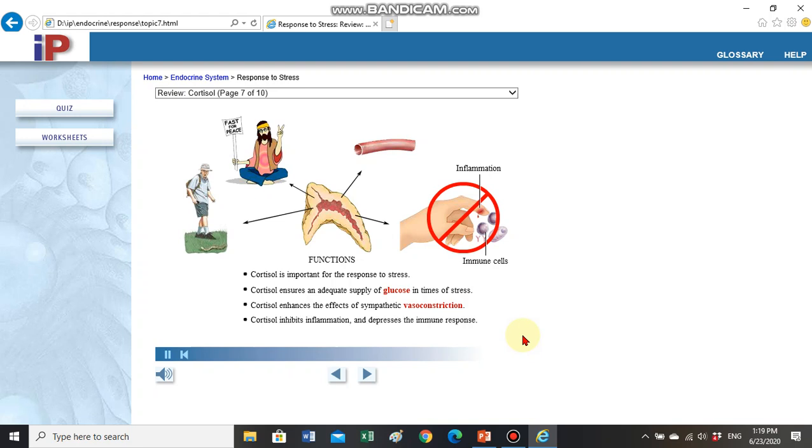Cortisol inhibits inflammation and depresses the immune response. Too great an inflammatory response can harm nearby healthy tissue, and too vigorous an immune response may cause harm, potentially leading to autoimmunity. Cortisol acts to temper these important body defenses. This action of cortisol is exploited by the pharmaceutical industry for the treatment of rashes, asthma, other inflammations, and autoimmune diseases.